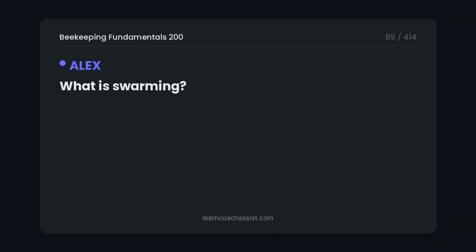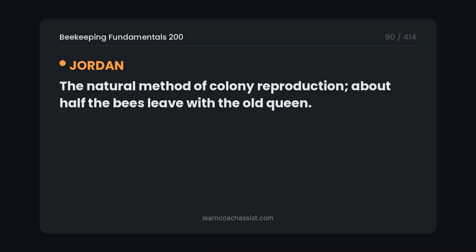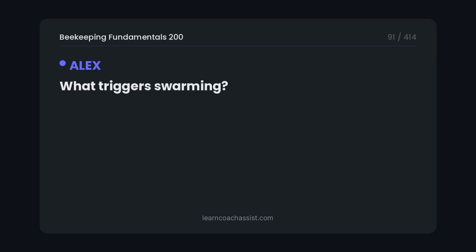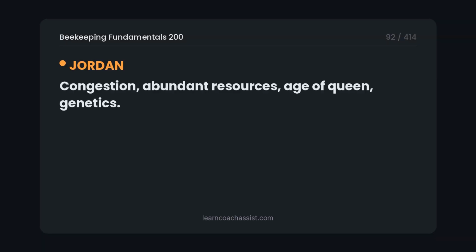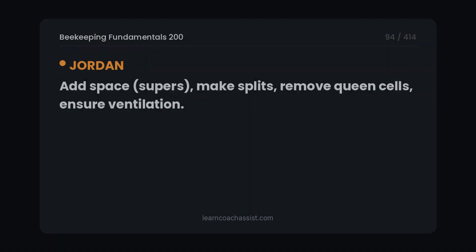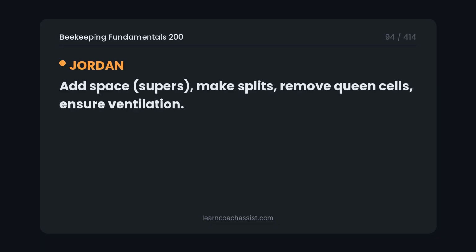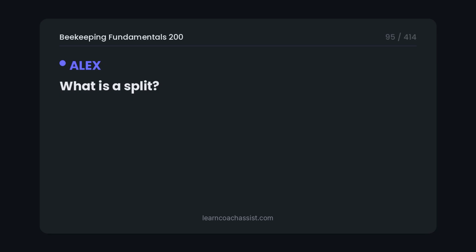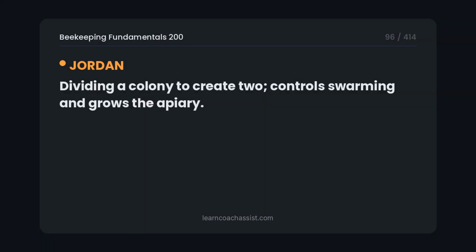What is swarming? The natural method of colony reproduction. About half the bees leave with the old queen. What triggers swarming? Congestion, abundant resources, age of queen, genetics. How to prevent swarming? Add space, supers, make splits, remove queen cells, ensure ventilation. What is a split? Dividing a colony to create two, controls swarming and grows the apiary.